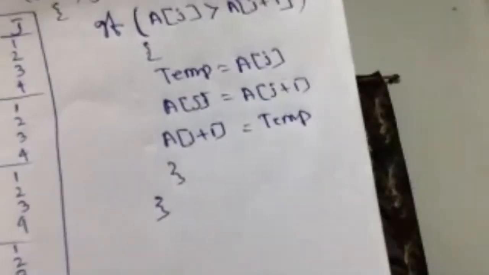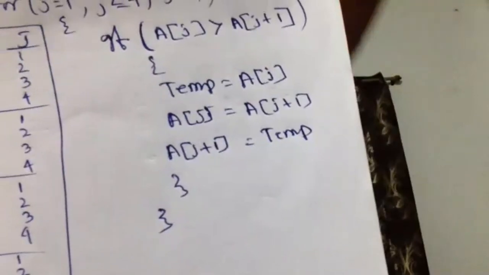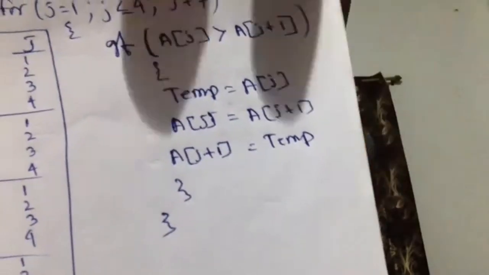Now if this is true, keep it as it is. Otherwise, exchange it. Now I am putting the same logic as I did earlier. Earlier I used to put the first value in big, but in this case the first value is available where?